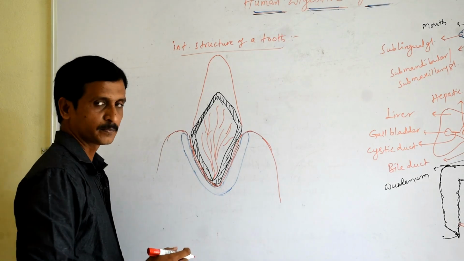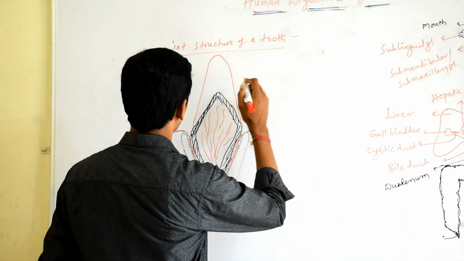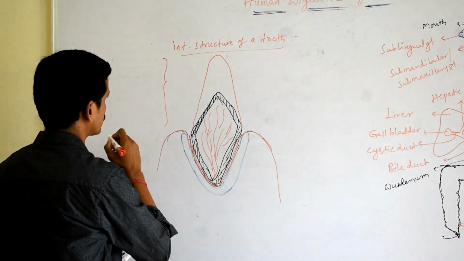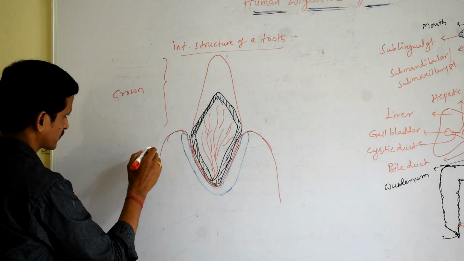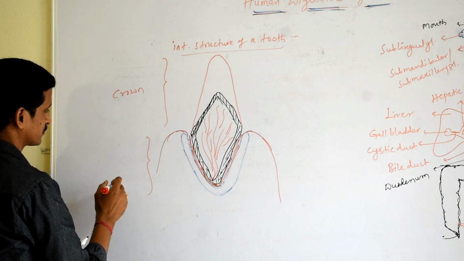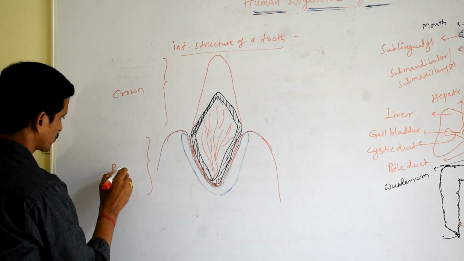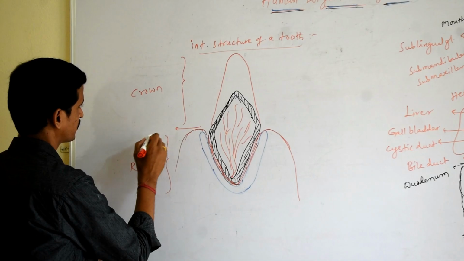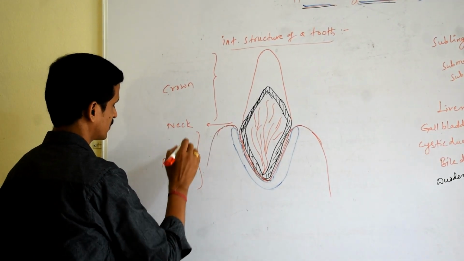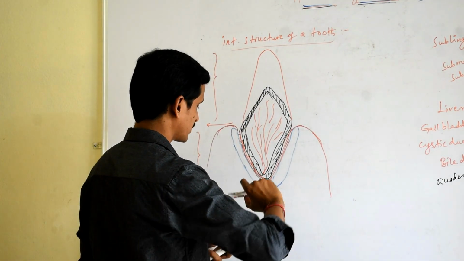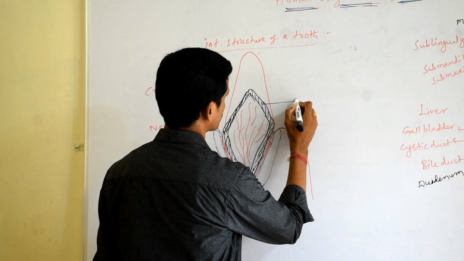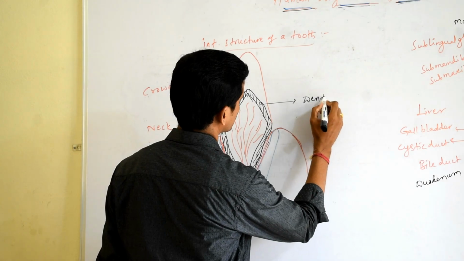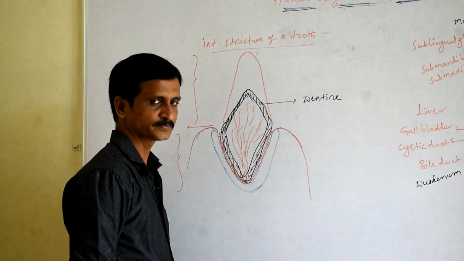Let us see the parts of the tooth. The portion of the tooth which is exposed outside is called the crown. The portion of the tooth which is inside the gum is called the root, and the middle portion is called the neck. The bulk of the tooth is made up of a hard substance called dentine.